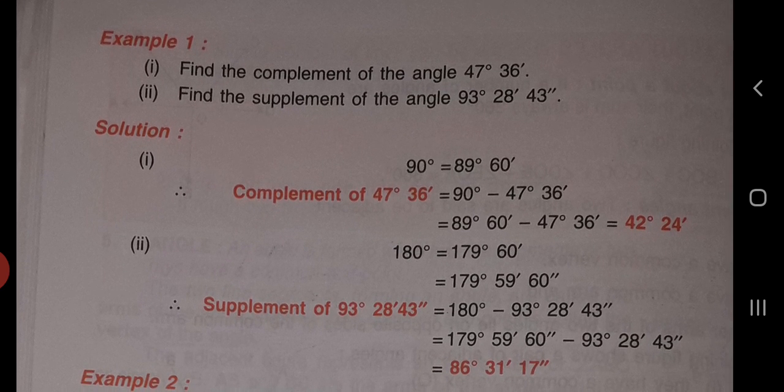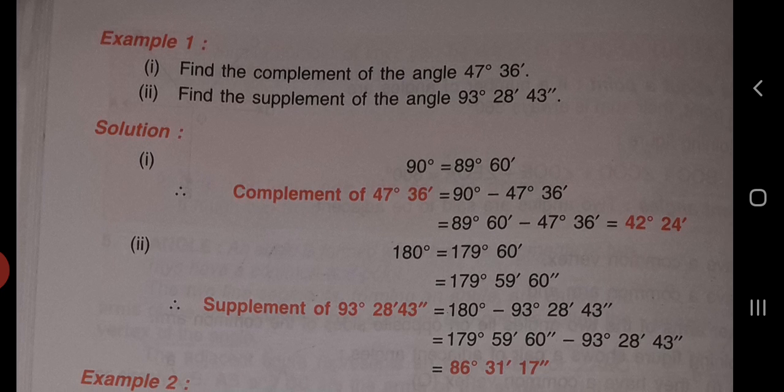First example says, find the complement of the angle 47 degrees 36 minutes. So we have to find the complement of the angle. We all know complementary angle means the sum of two angles equals 90 degrees.